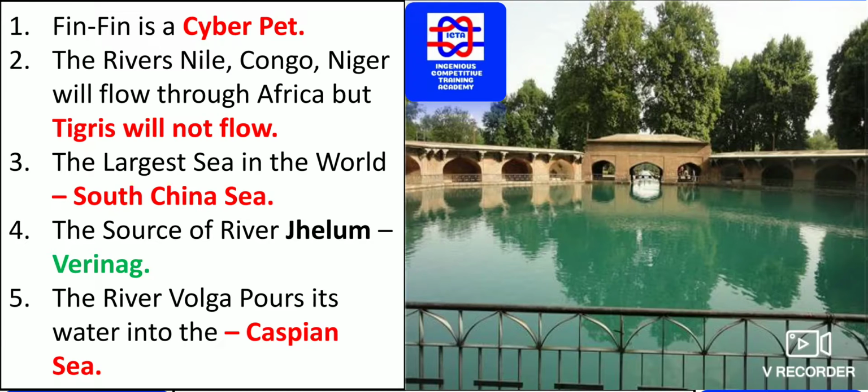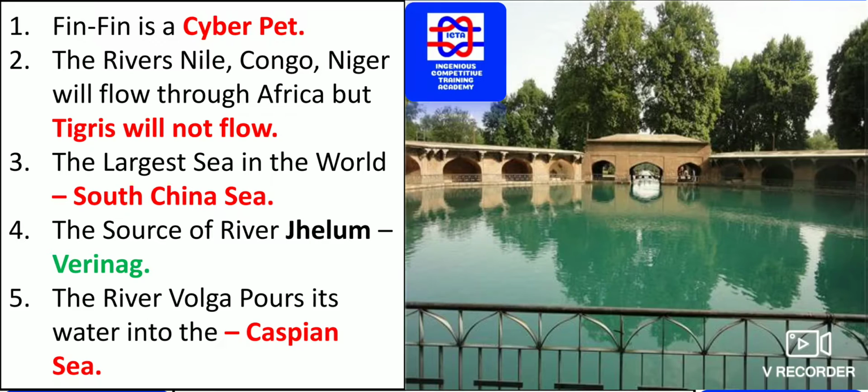The rivers Nile, Congo and Niger flow through Africa. The river Nile is the longest river in the world; the largest is the Amazon, the longest is the Nile. The river Congo passes the equator twice, it goes and comes back again. So the Nile, Congo and Niger all flow in Africa. But the Tigris is not in Africa, it is located in Baghdad.